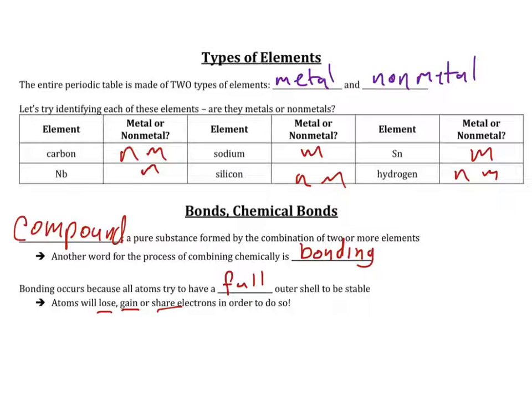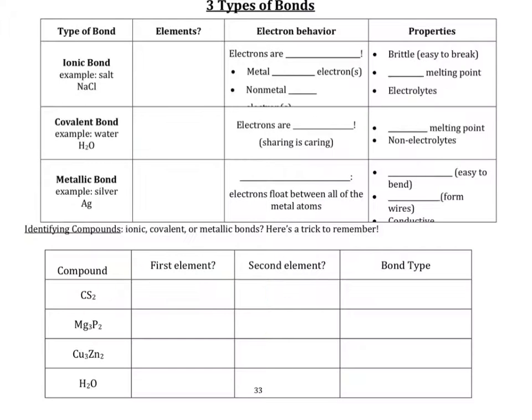So again, they want to have a full outer shell. They want to have 8 valence electrons, and so they will lose, gain, or share electrons to get that 8 valence electrons. So let's go ahead and talk about the 3 types of bonding. We're really going to focus on 2 of them, but there's 3 of them that we will deal with. So ionic compounds are between metals and non-metals. All right. Covalent compounds are non-metal and non-metal, and metallic is a metal and a metal. So those are the 3 types of bonds.